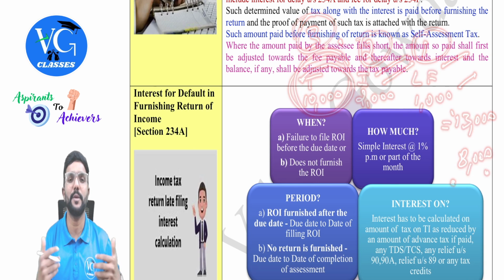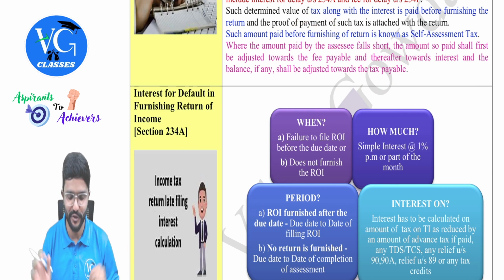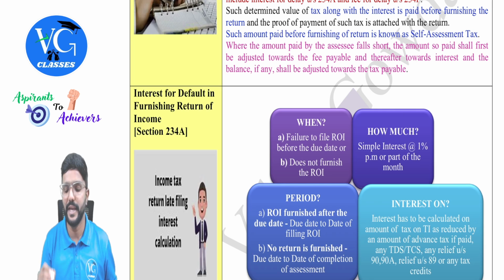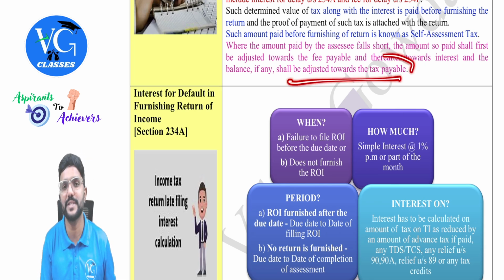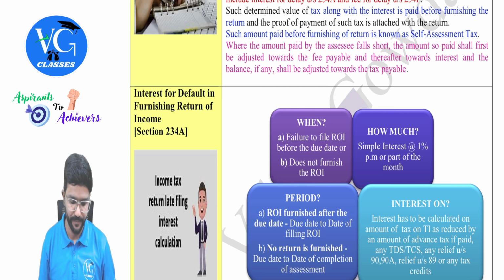This is only when there is a short payment. If assessee has paid the full 13,000, then there is no confusion, guys. Okay, I have mentioned here: where the amount paid by an assessee falls short, the amount so paid shall first be adjusted towards the fee payable, that is late fee, and thereafter towards interest, and the balance, if any, shall be adjusted towards the tax payable. So it goes in that order.